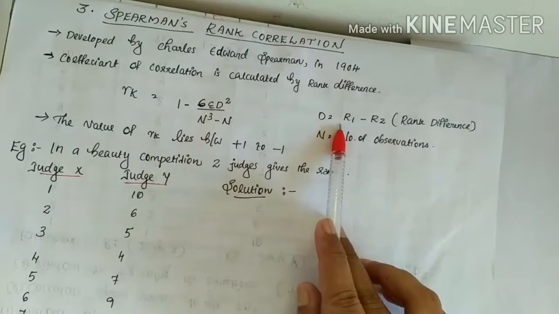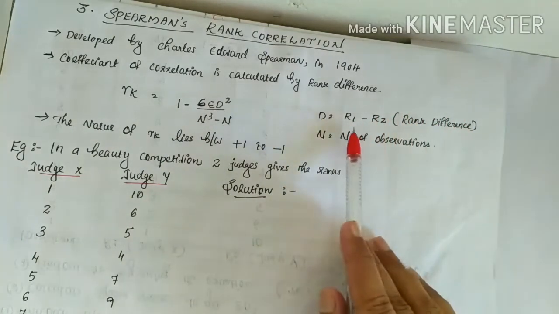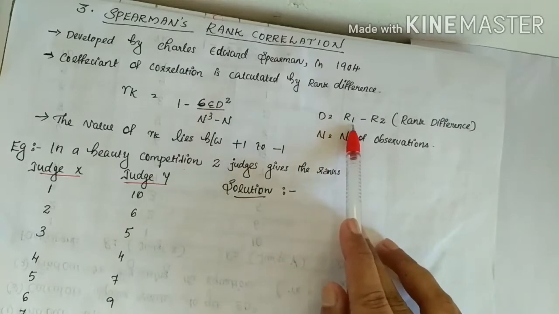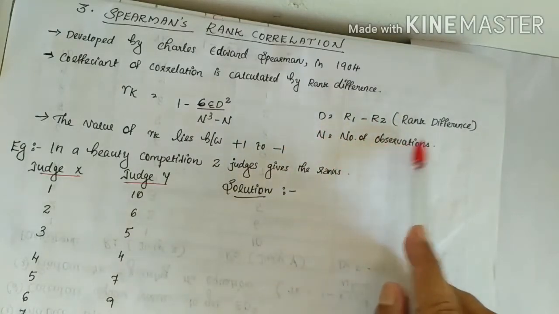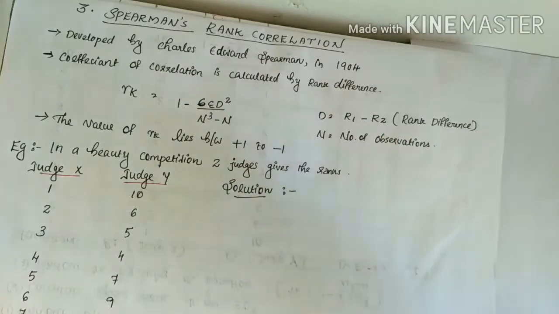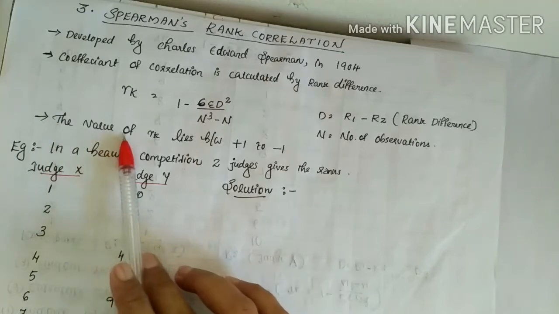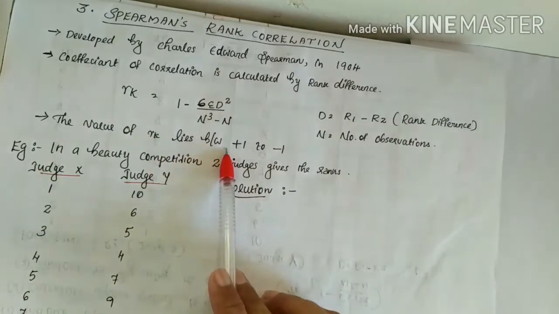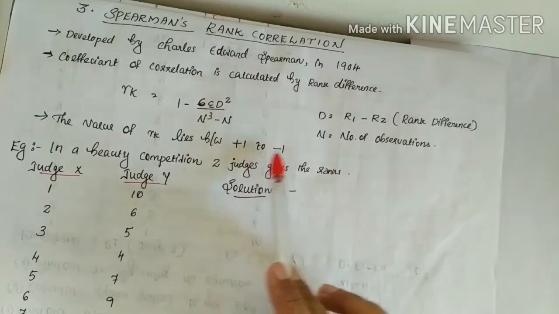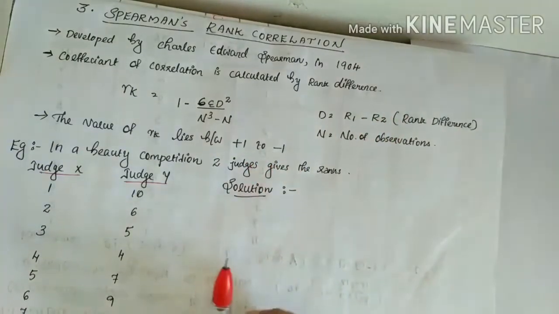D is the difference between ranks, calculated as R1 minus R2, and n means the number of observations given in a series. The value of Rk lies between positive 1 and negative 1. So let's work out a problem.